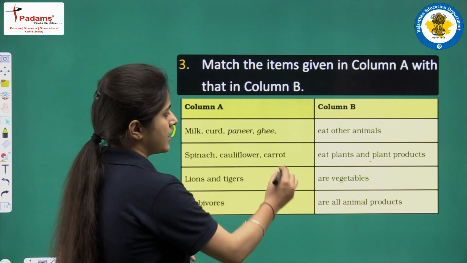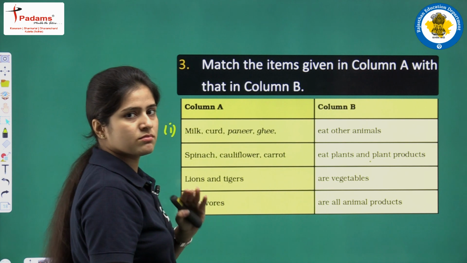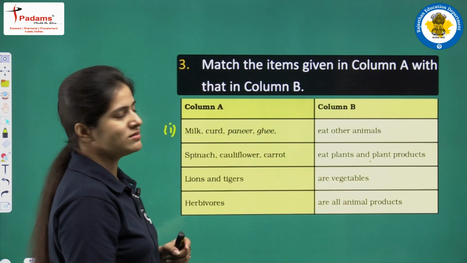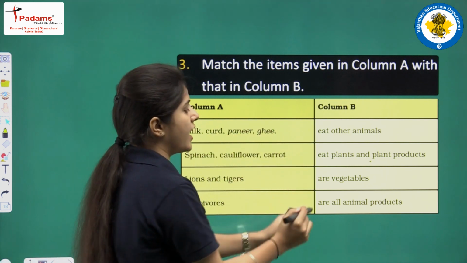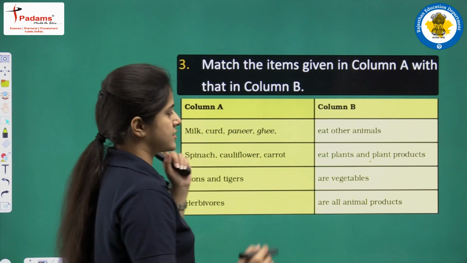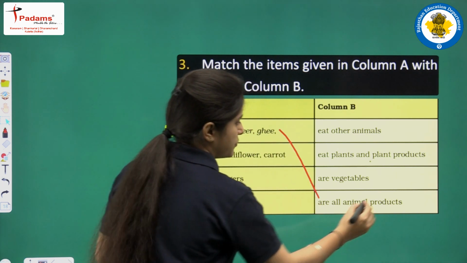Eat plants and plant products? No. Milk, curd, paneer, ghee are vegetables? No. Milk, curd, paneer, ghee are all animal products. Okay, so these are animal products. This first part.